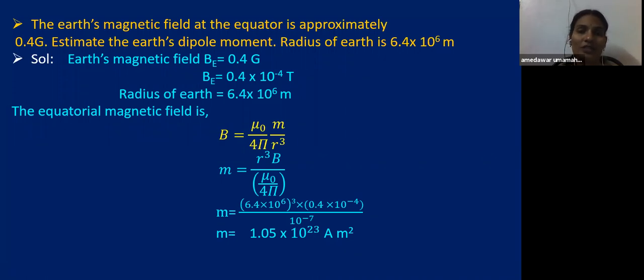I took just sample problems here: the Earth's magnetic field, calculating the dip angle and declination angle, and calculating the horizontal component of the Earth's magnetic field from the dip angle, from the inclination. Okay, children, there are some more problems given in our textbook. Try to solve those problems. Then you can easily grasp those concepts.